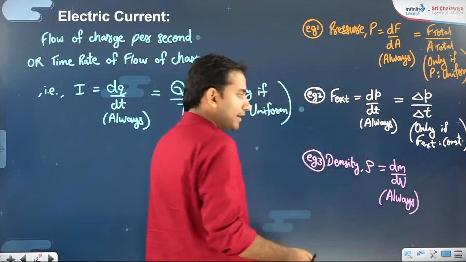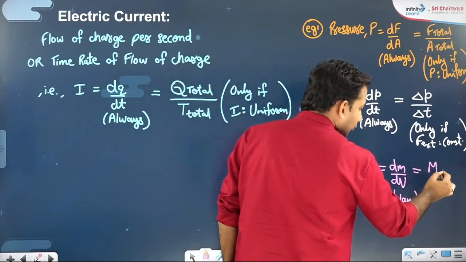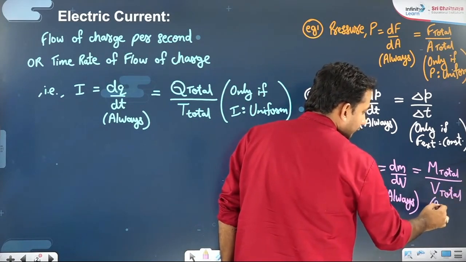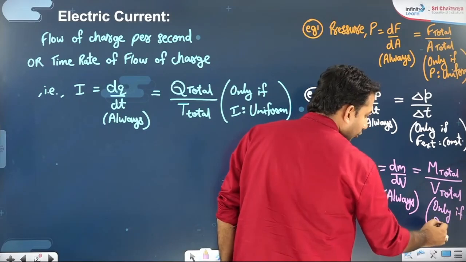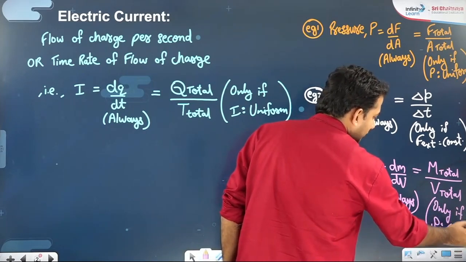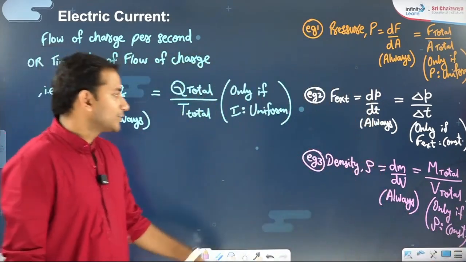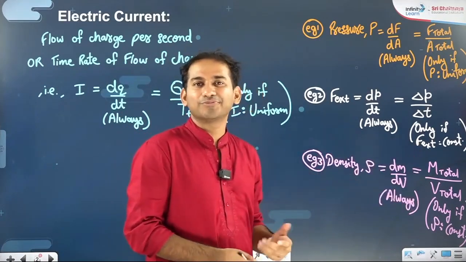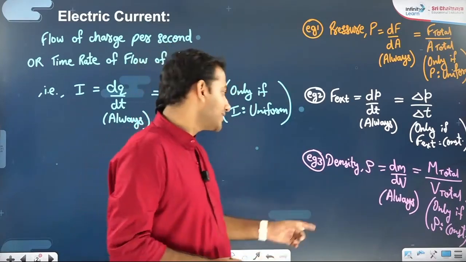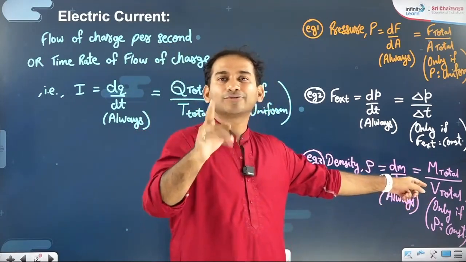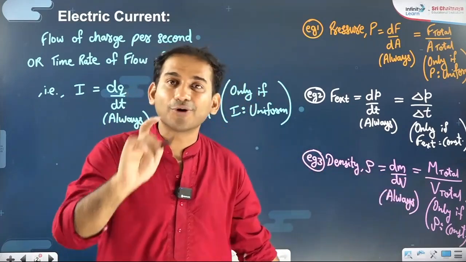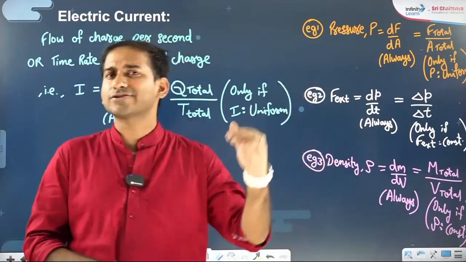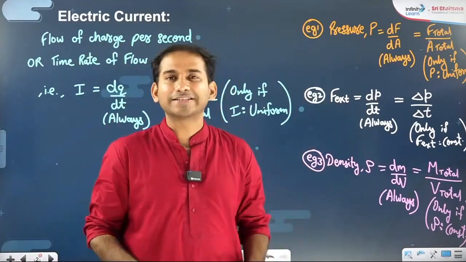dm by dv always valid, small mass by small volume, but total mass by total volume only if you will say the body is uniform or density is constant, or you are interested in average value, average density. But sir, since our childhood we are always writing density as mass by volume, what you are saying here? I am saying since your childhood the bodies about which you have talked about were only the uniform bodies. Those were majorly those bodies in which the density doesn't vary, the density is constant or uniform throughout. I hope that's clear for us.